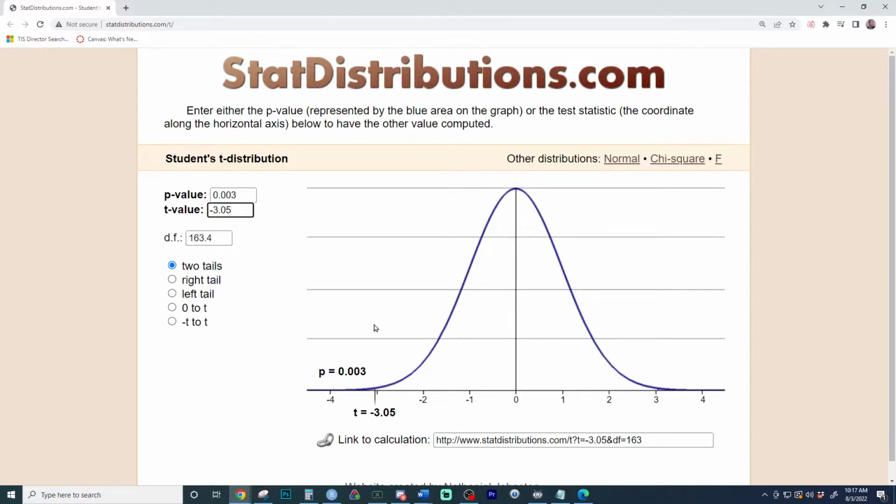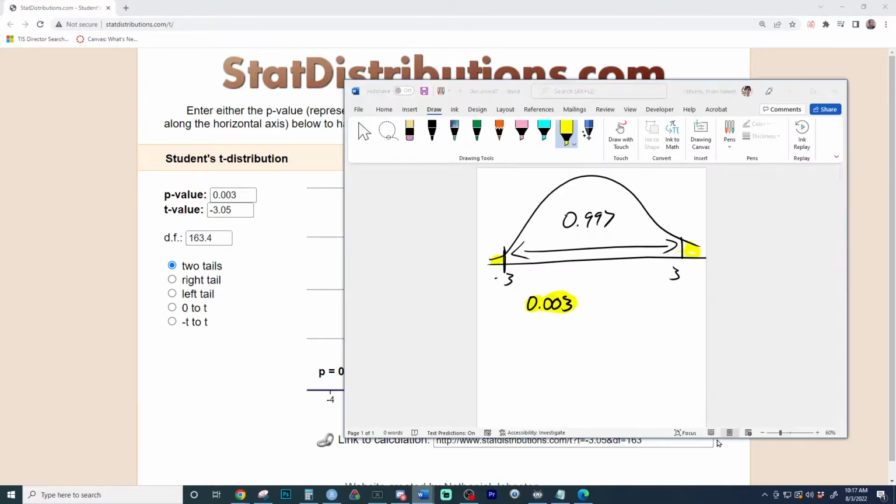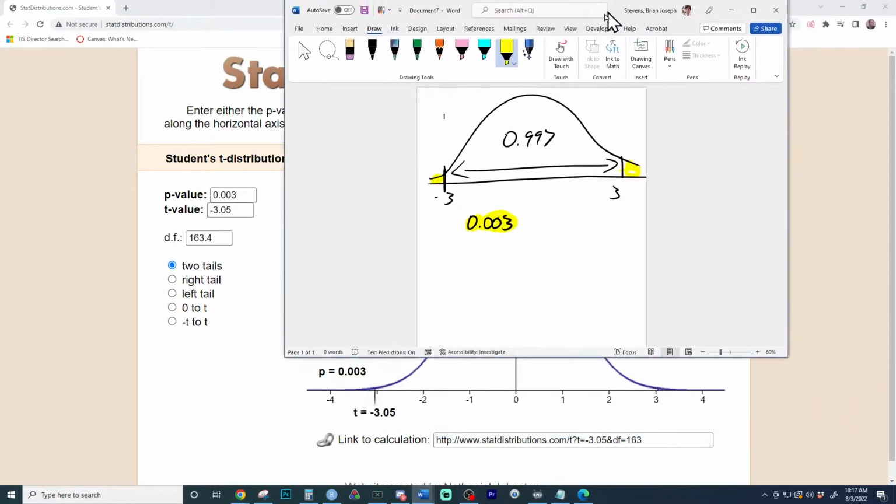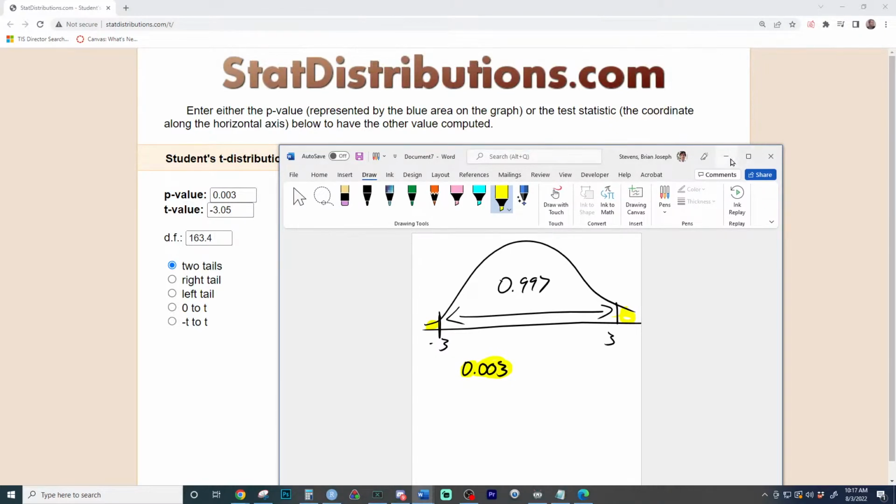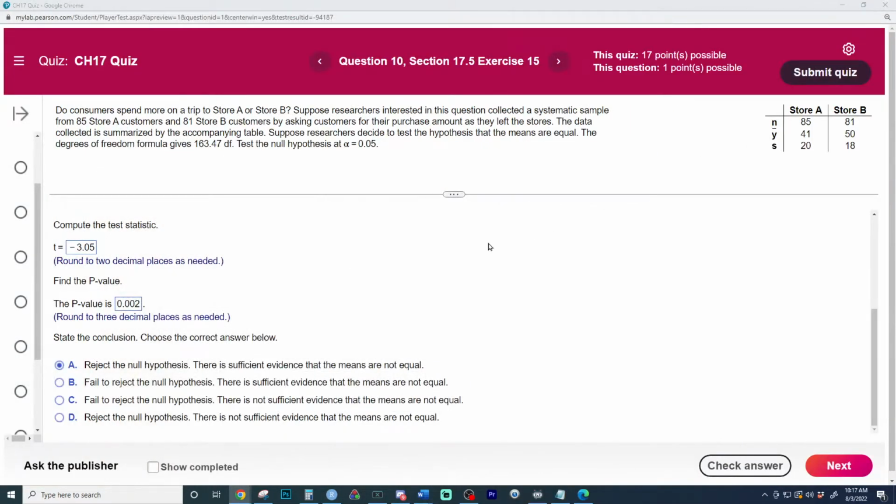Awesome. So this is how we get the p-value right here. And I did my little drawing to kind of show what we'd be seeing. And we see something similar. It's just very hard to see that area on the outside. So try doing those drawings to see if you can get it.